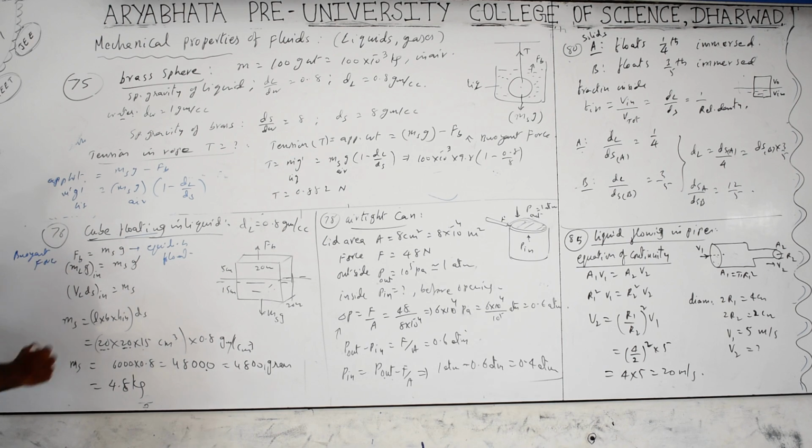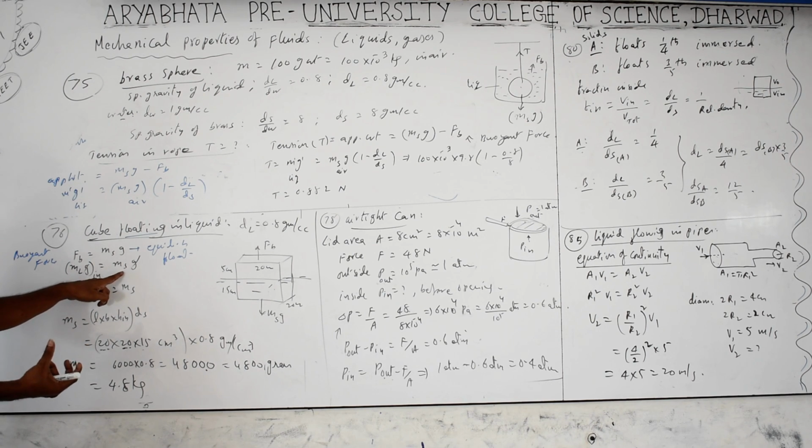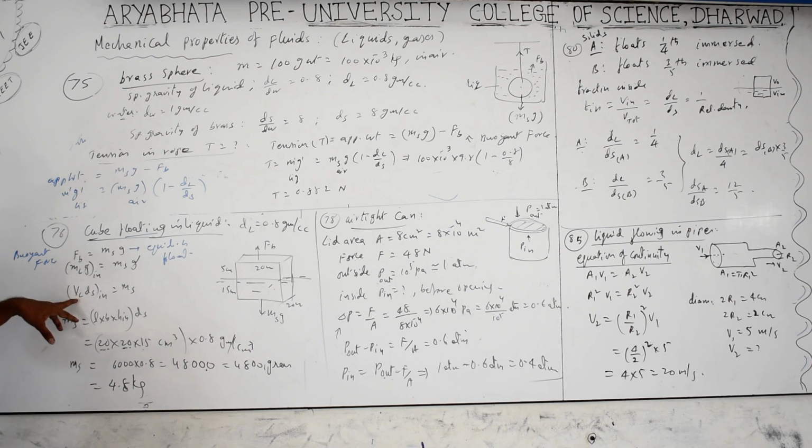is equal to the weight of the solid. Buoyant force is nothing but equal to the mass of the liquid into g. That means the weight of the liquid displaced equals mass into g; g cancels. Mass equals volume into density. Density equals mass by volume, so mass equals volume and density of the liquid.